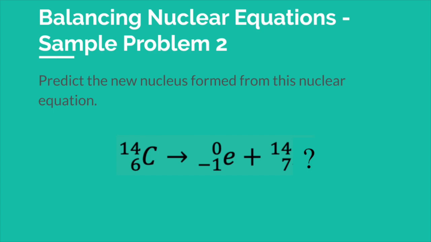What's the symbol for that atomic number? It's an N for nitrogen. The new nucleus that formed is nitrogen-14.